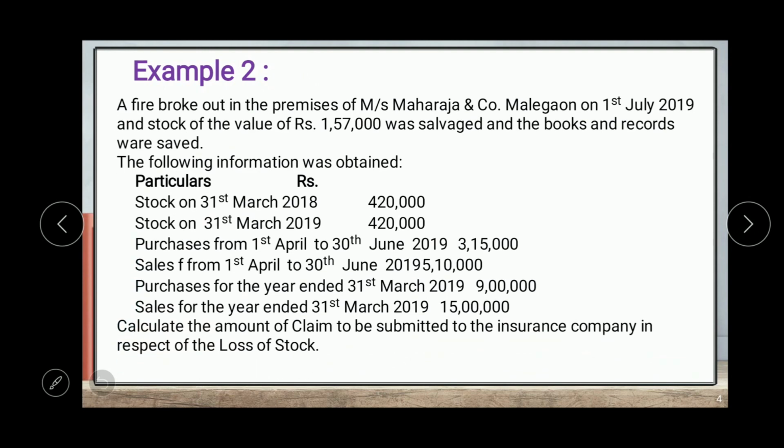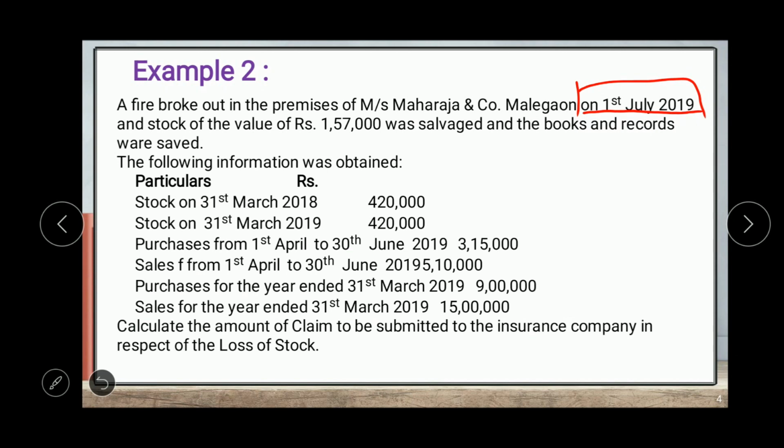A fire broke out in the premises of Messrs. Maharaja and Company, Malegaon on 1st July 2019, and stock of the value of rupees 1,57,000 was salvaged and the books and records were saved. In this example the date of fire is 1st July 2019.